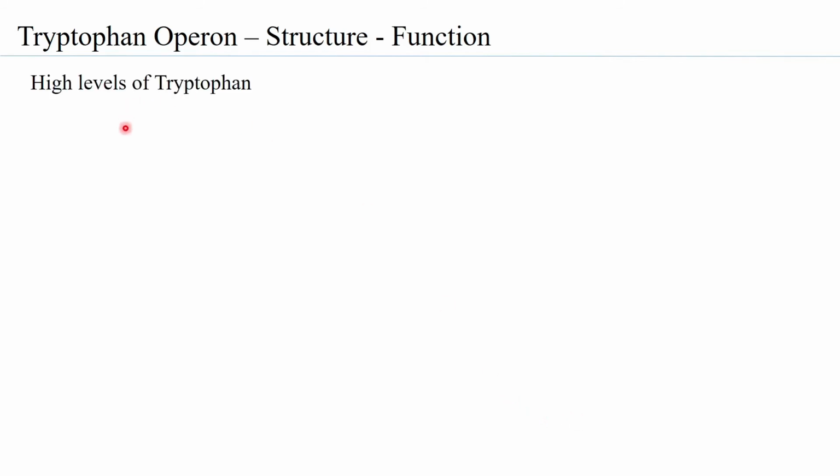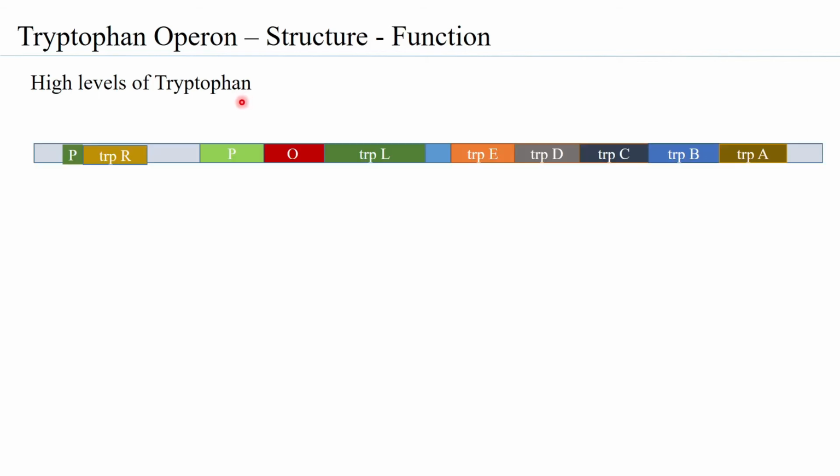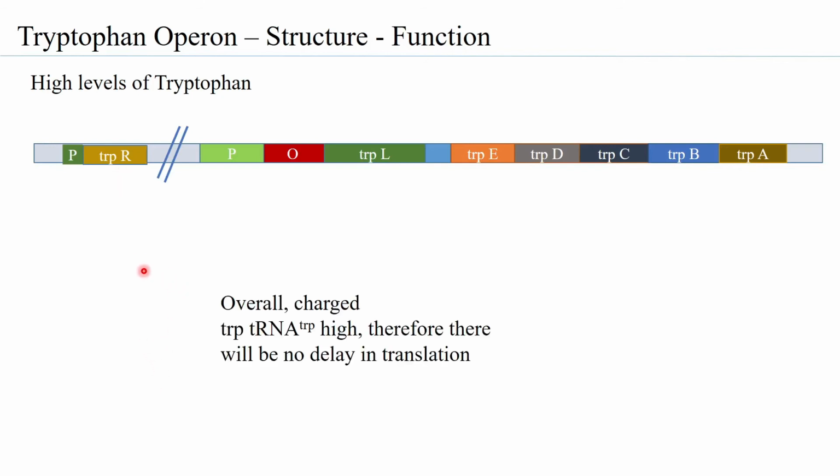Now let us look at the condition where you have high levels of tryptophan. So this is a scenario where you have a good amount of exogenous tryptophan. When you have a good amount of exogenous tryptophan and it is being taken up by the bacteria, of course you would have an overall high number of charged tRNA with tryptophan.